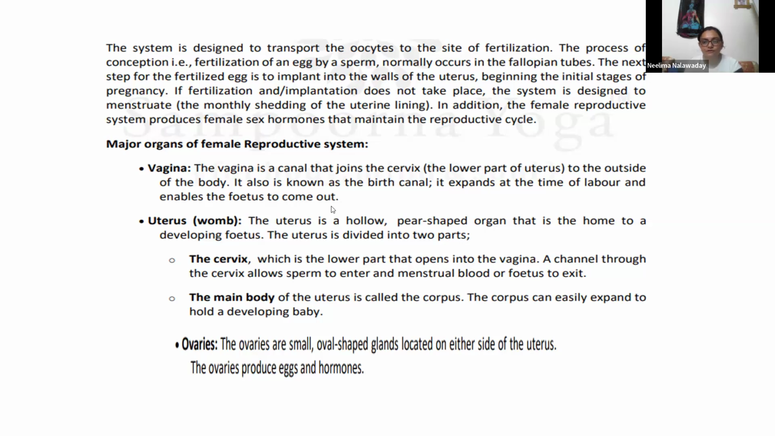And in addition, the female reproductive system produces female sex hormones that maintain the reproductive cycle. And these hormones, we need to know their functions in detail, because that is important in connection with yogic practices. Major organs in female reproductive system: vagina, uterus. Uterus is divided into cervix and main body, and ovaries. So I will show you.